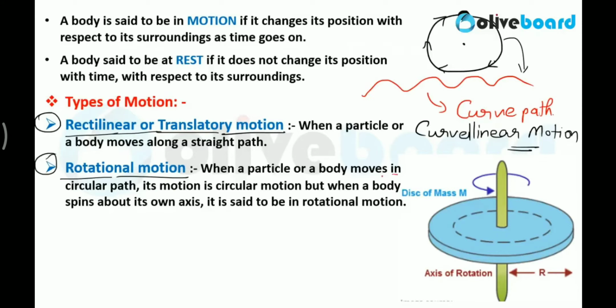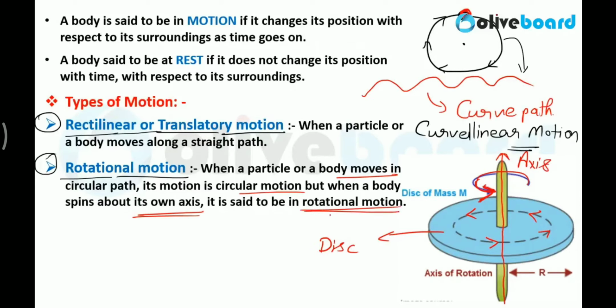When a particle or a body moves in a circular path, its motion is circular motion. Clear? Like this, this body is moving in a circular path. We call it circular motion. But when a body spins about its own axis, here you can say this is a disc, and the disc is rotating around its own axis. This is the axis of the disc, and the disc is rotating about its own axis, and this kind of motion is called rotational motion.